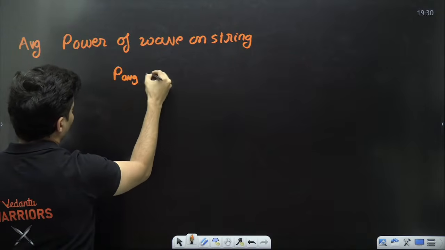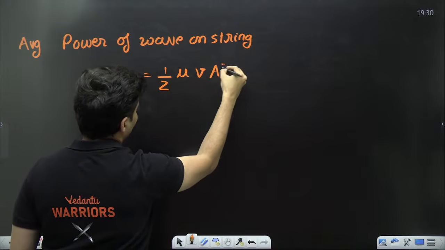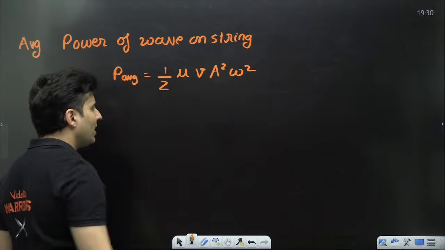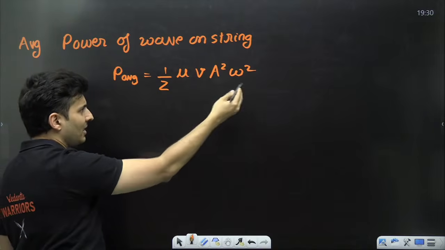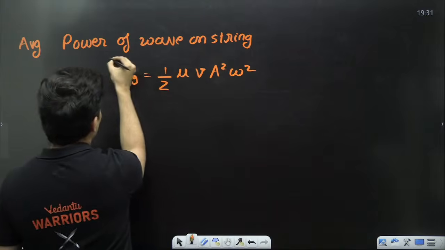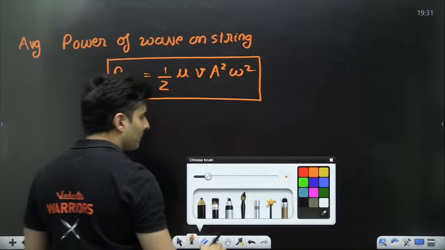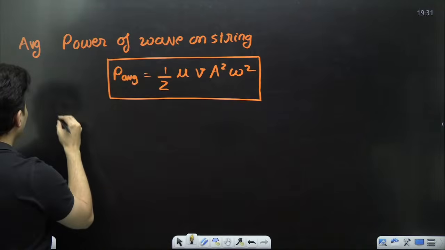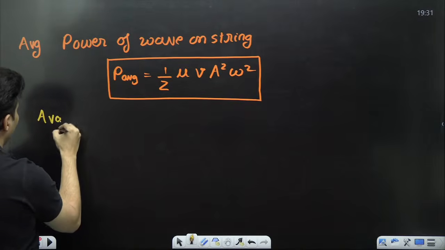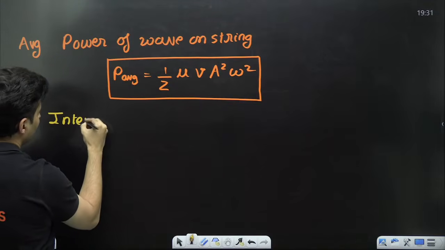The average power formula is half mu v a square omega square. Mu is mass per unit length, v is wave speed, a is amplitude, omega is angular frequency. This used to be the formula for the power which is going to be transmitted by the wave, but for a string. Similarly, there was average intensity.